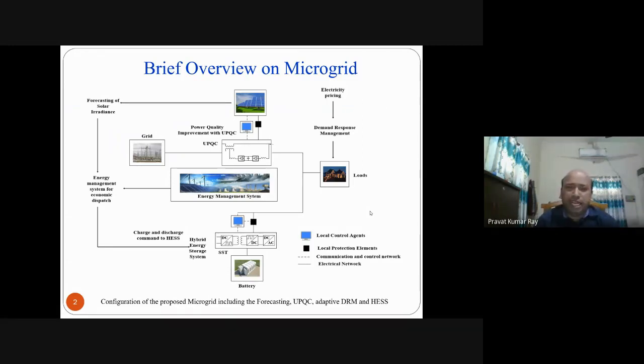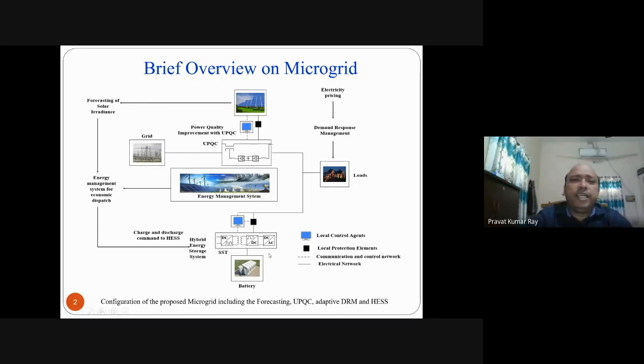Then forecasting, I have divided into two categories. One is model based forecasting, another is sky image based forecasting. So what are the advantages, disadvantages, that we'll discuss. So coming to the brief overview on microgrid.